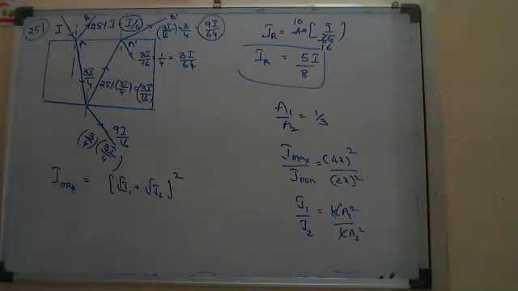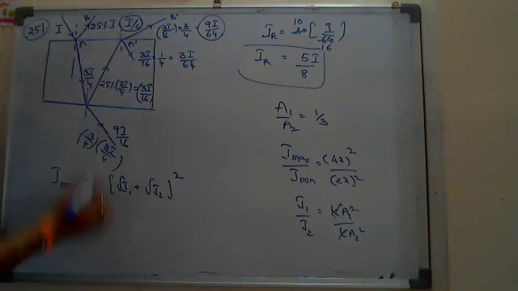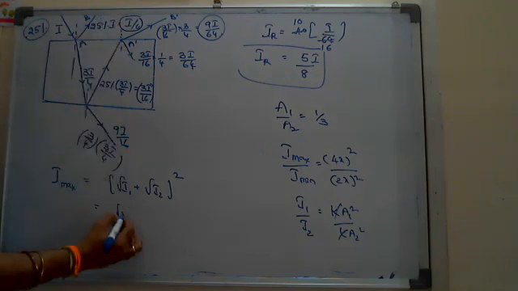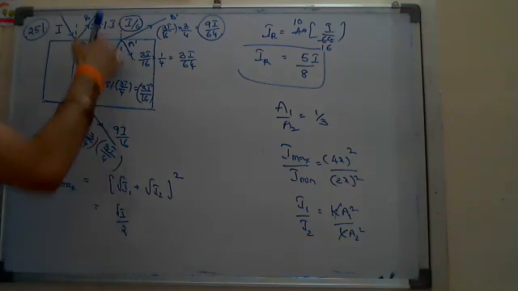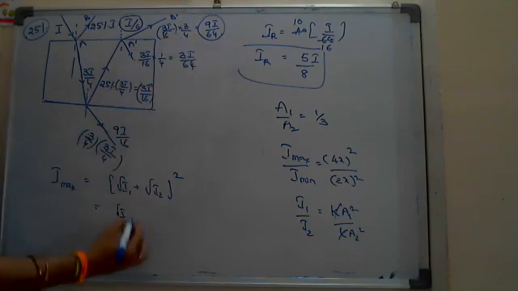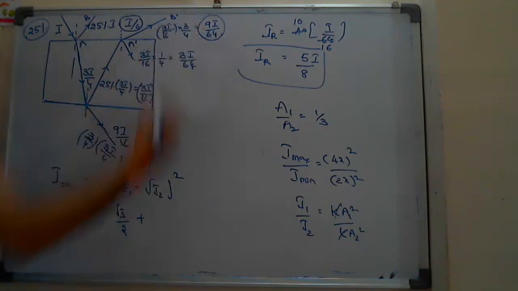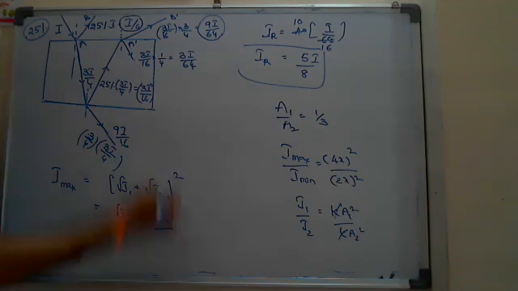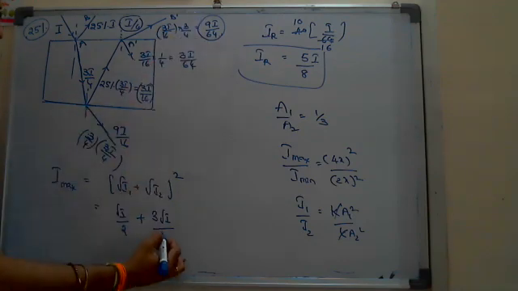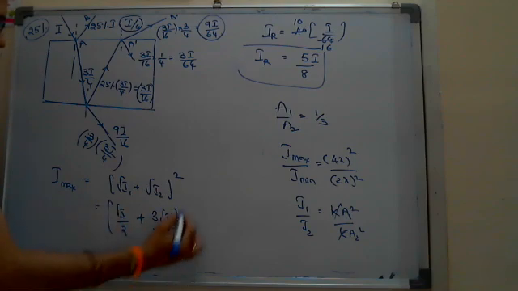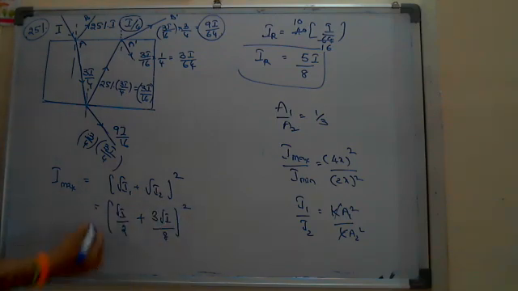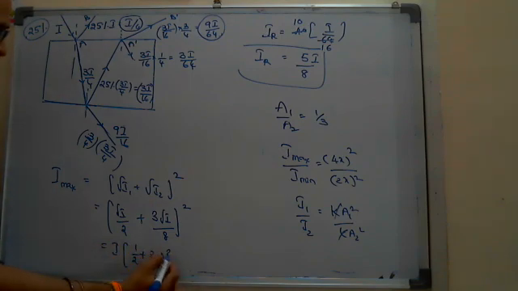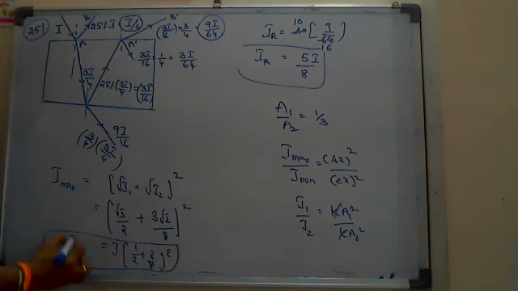Okay, so I max is equal to root of I1 plus root of I2, whole square. Root of I1 here is root I by 2, and root of I2 here is 3 root I by root 64, which is 8, whole square. Of course you can do some calculation there, which is I into half plus 3 by 8. This calculation you can do, and it is the maximum intensity that you get.